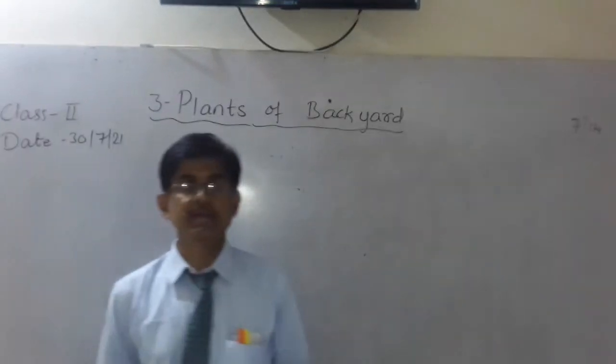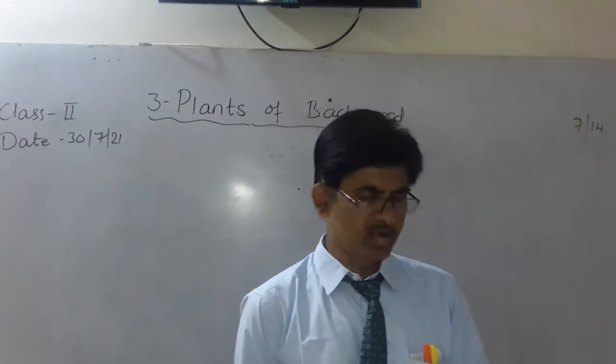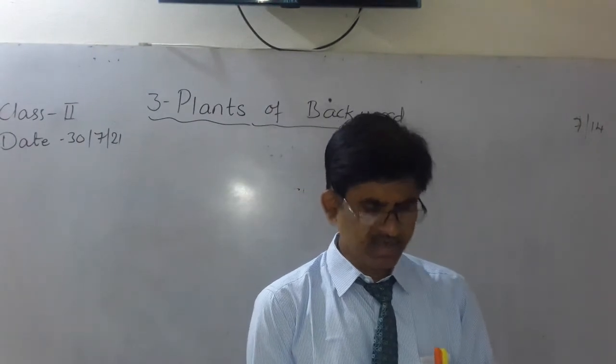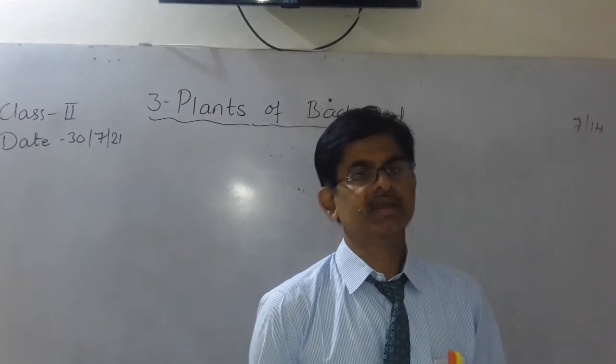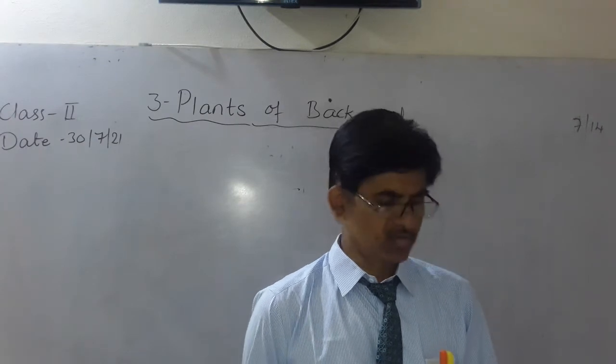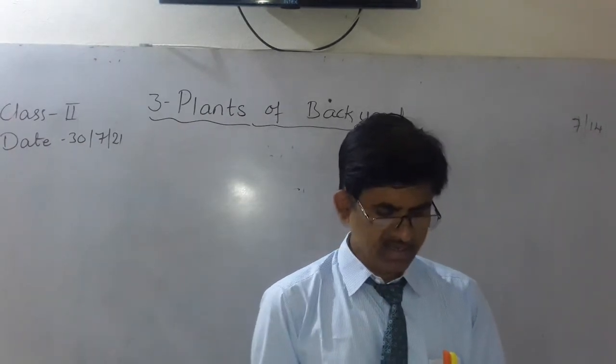Understood? These fruits grow on such plants. These plants are called as creepers. And climbers, grape plants, it is growing on, it is taking the support of wall.